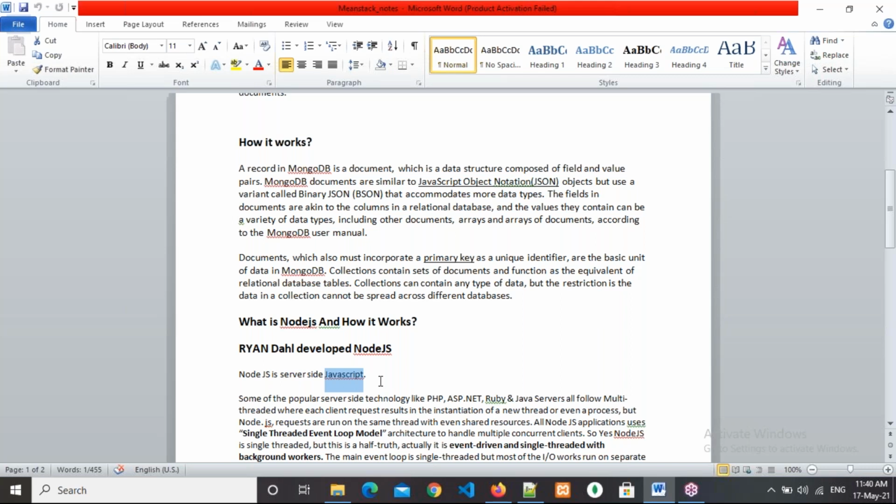Right now, as per your knowledge, tell me what is JavaScript. Forget about Node.js. You don't know Node.js, think like that. Now tell me what is JavaScript. Is it a client-side technology or a server-side technology? Respond everyone.